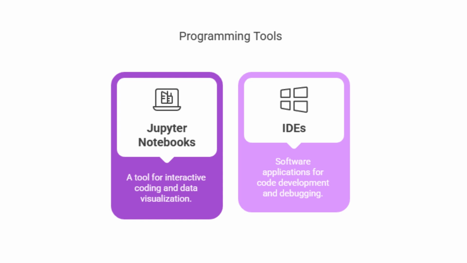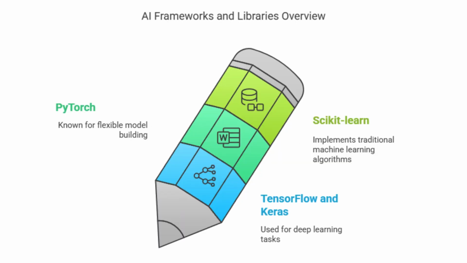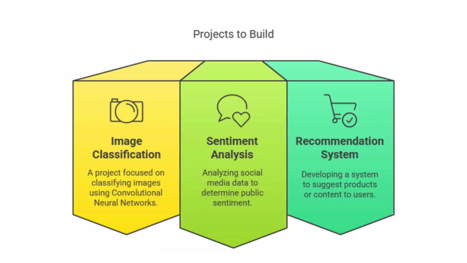Tools and frameworks. To build AI models, you'll need some powerful tools. Start with Jupyter Notebooks for interactive coding, and IDEs like PyCharm or Visual Studio Code for writing code. For deep learning, use TensorFlow, Keras, and PyTorch. Scikit-learn is great for traditional machine learning algorithms.